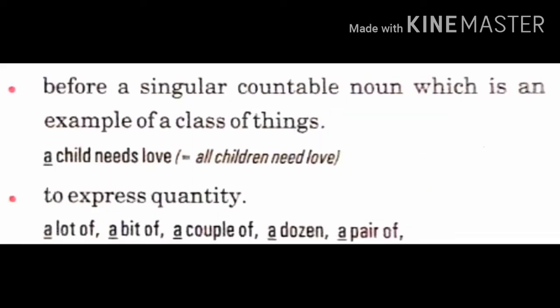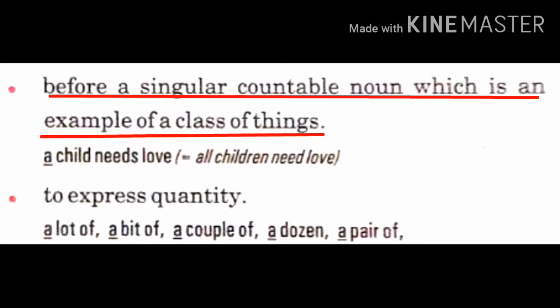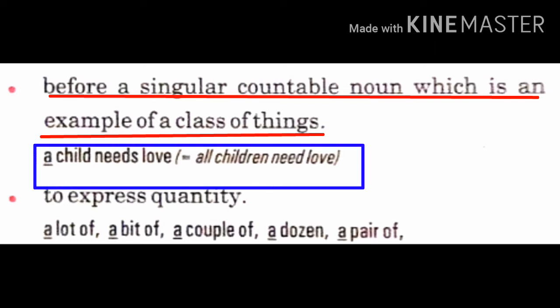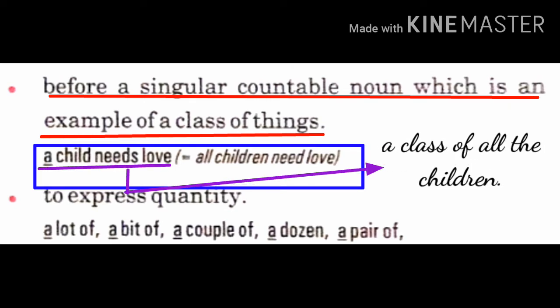Next, it is used before a singular countable noun which is an example of a class of things. That means it acts as the representative of a group or a class. For example, a child needs love. A child, that means all children need love. A child here represents the class of all children.